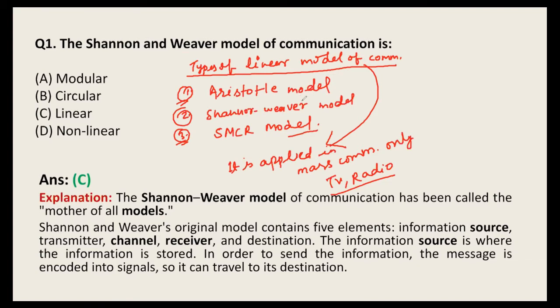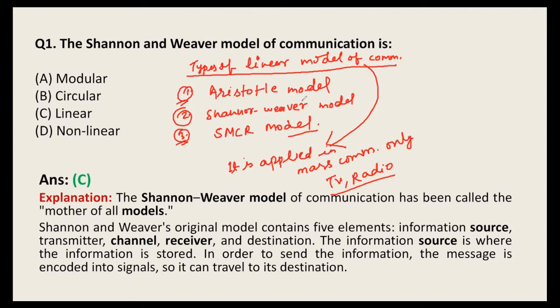Here we are not going to write anything about these models, as we have already discussed them in the first questions. But you only have to remember that the SMCR model, the Aristotle model and the Shannon Weaver model are linear models of communication. The question can be asked like this: the Aristotle model of communication is what?